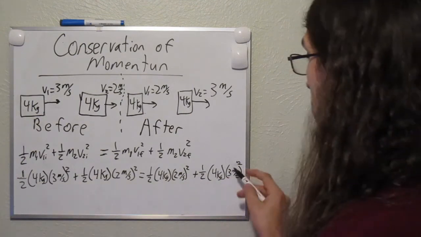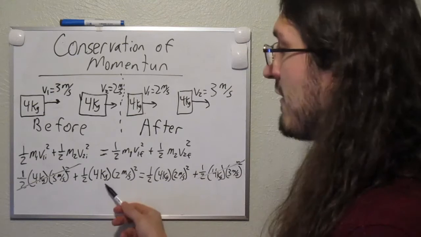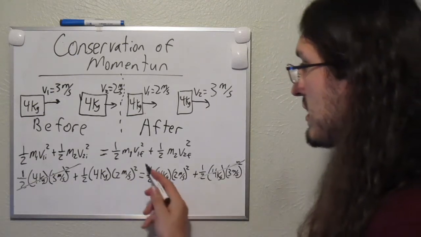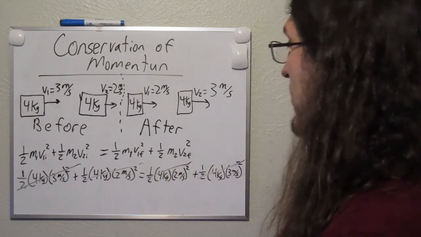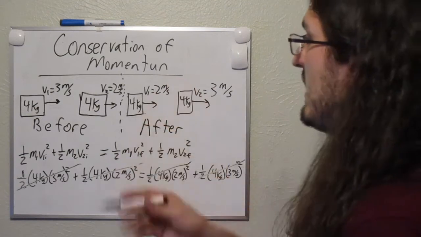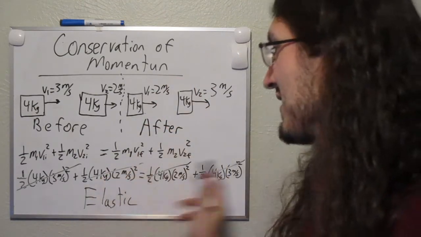I can subtract that from both sides. And the same thing with these two terms. These two terms are also the same thing, 1/2 times 4 times 2 squared, and 1/2 times 4 times 2 squared here too. So those can also cancel. Then I know that the kinetic energy is conserved, so this is going to be an elastic collision because of that.